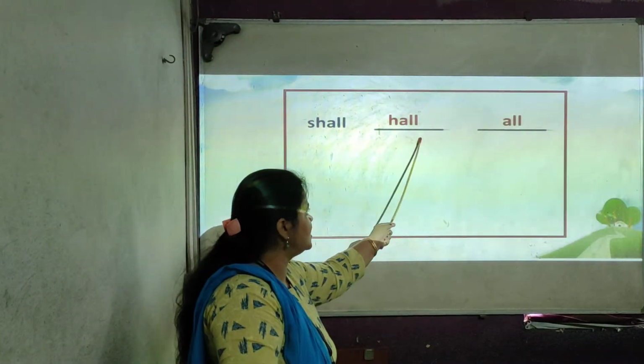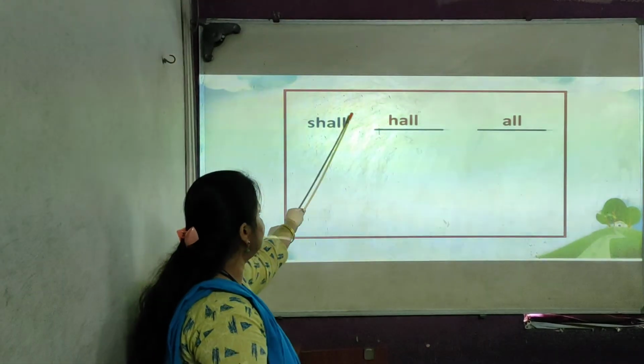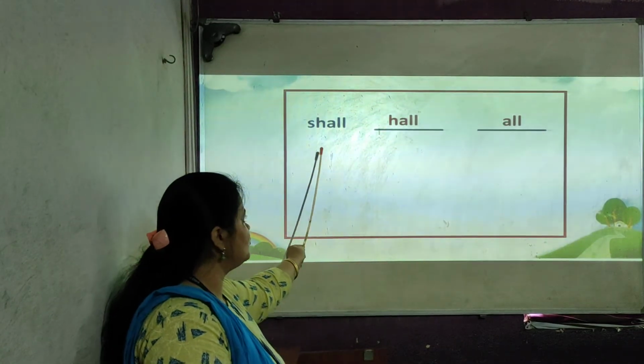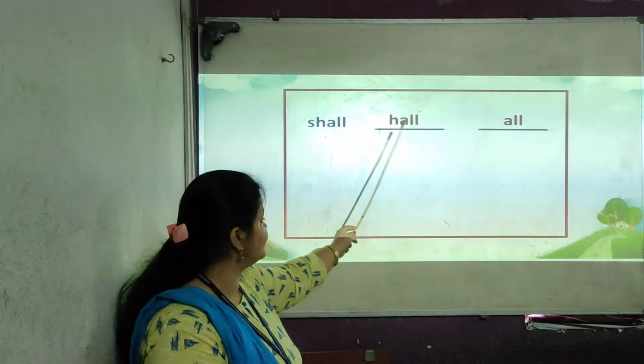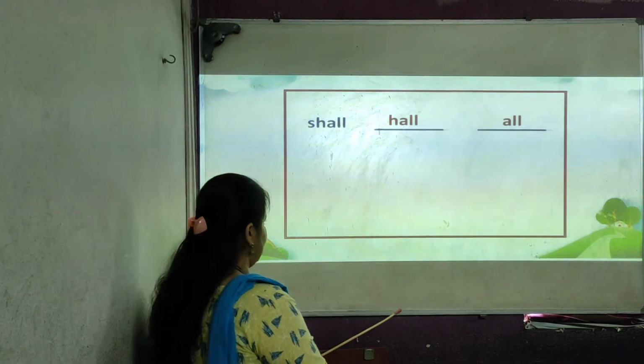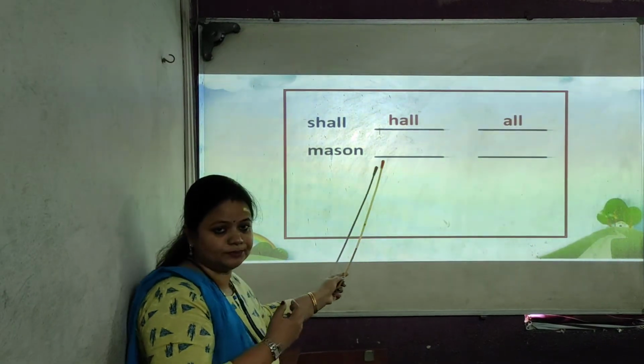So these are called the kangaroo words. The kangaroo words are hidden in this bigger word. From the given word, you have to find out many hidden words from this given word. It should be meaningful. The next one is given mason.